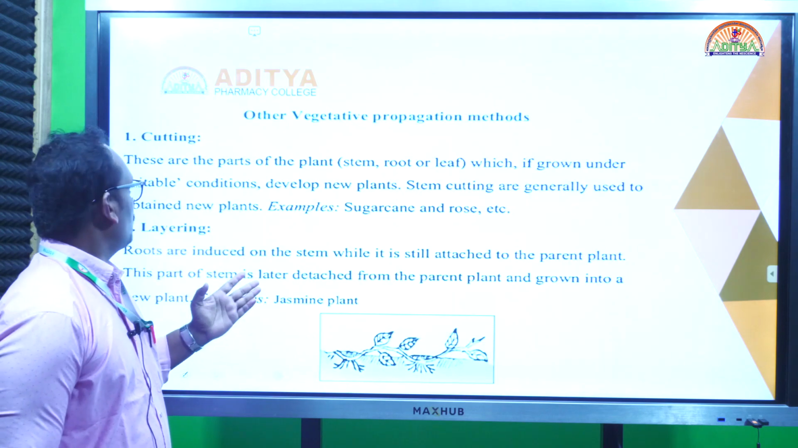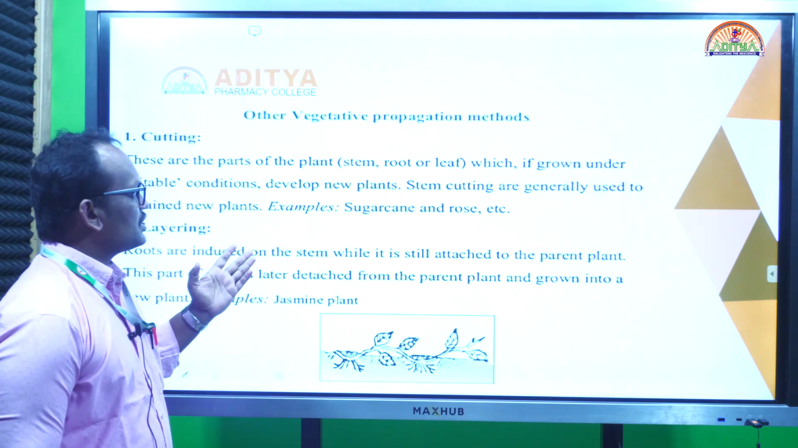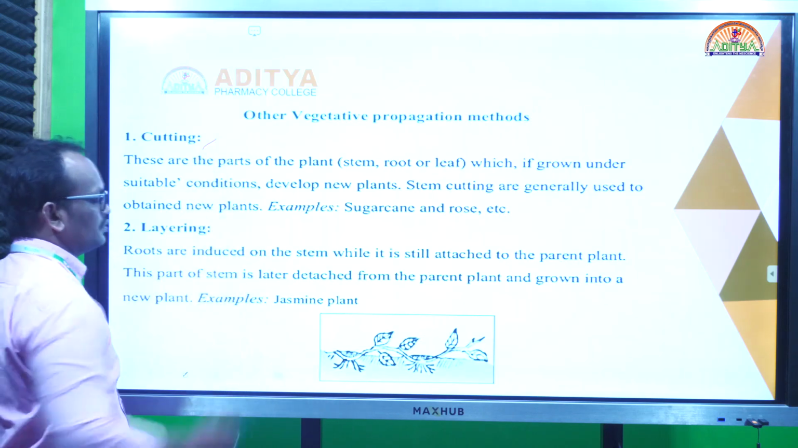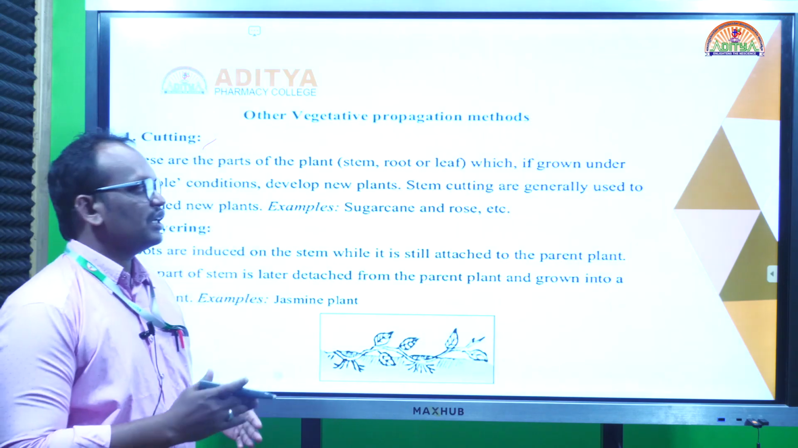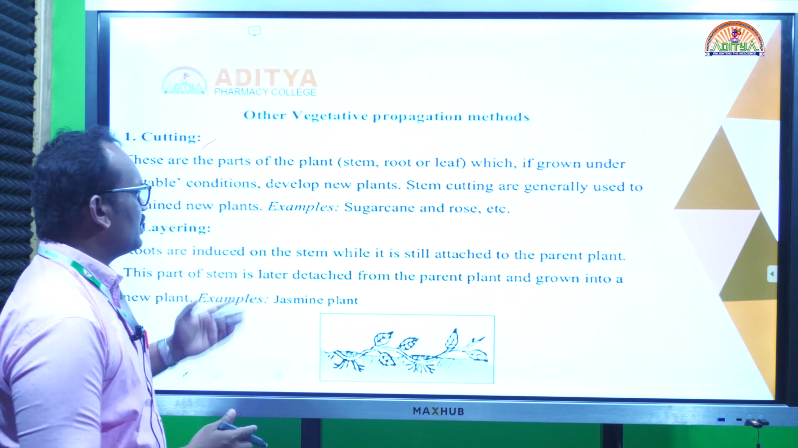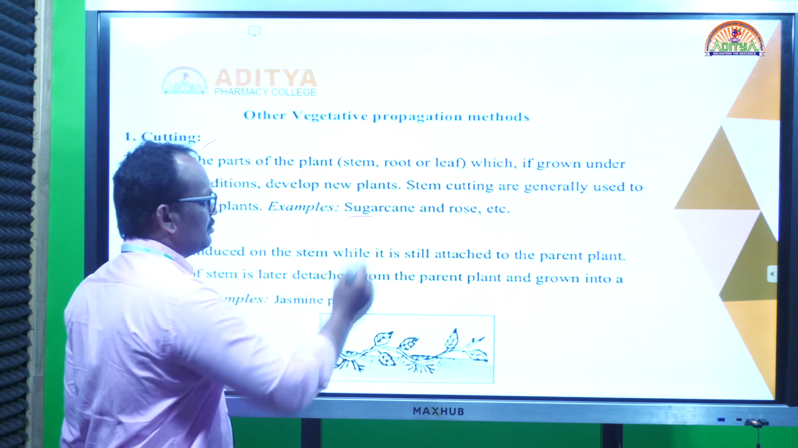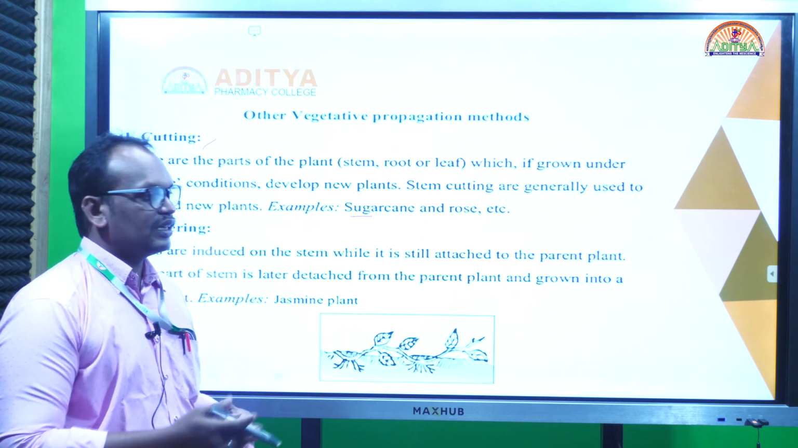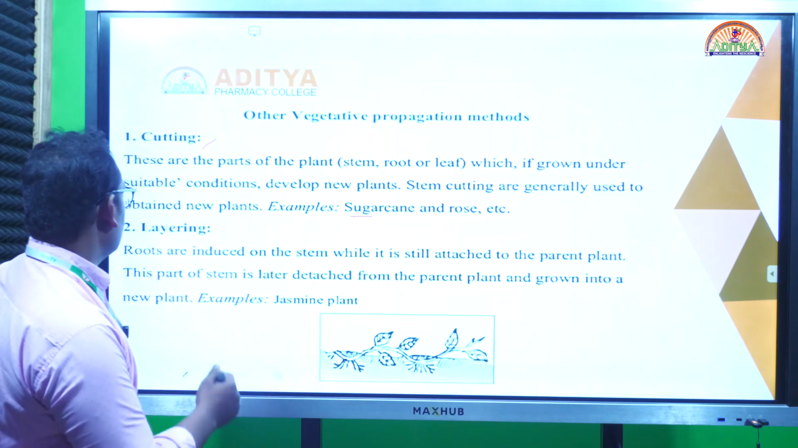What are the methods used in vegetative propagation? Generally cuttings. Stem cuttings are used for cultivation sometimes. Examples are sugarcane and rose, where we cut the stem and use the cuttings for cultivation of the plants. And also layering.